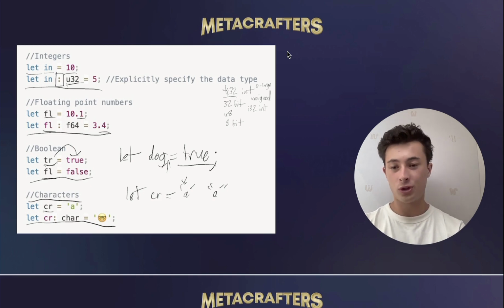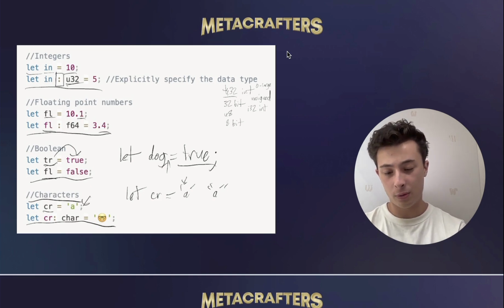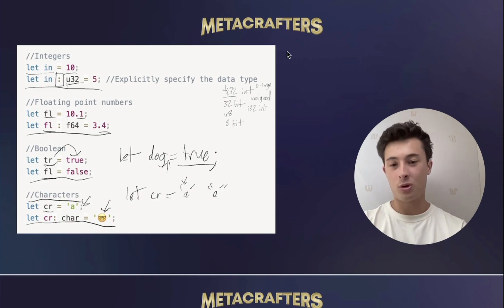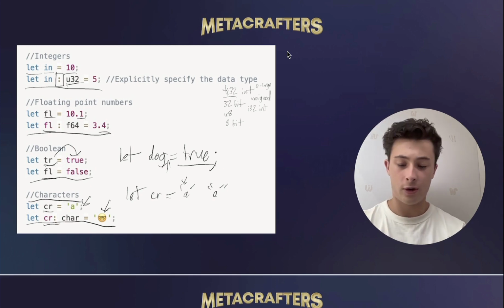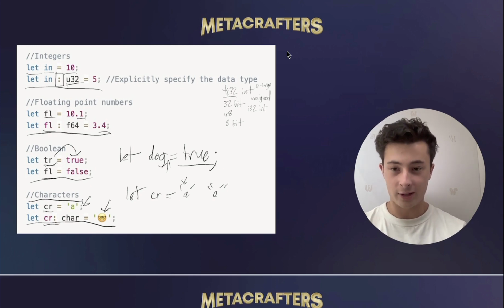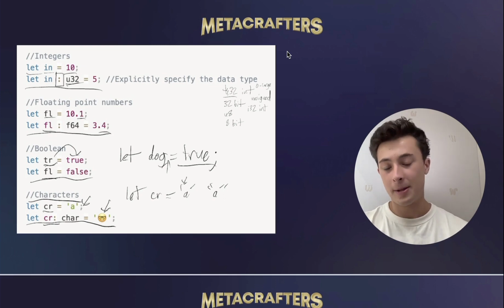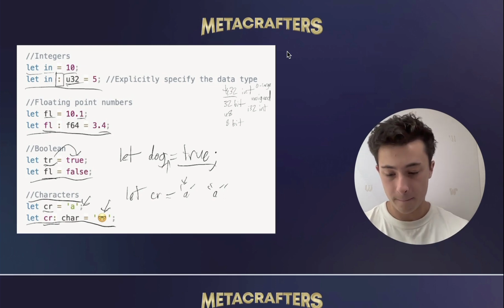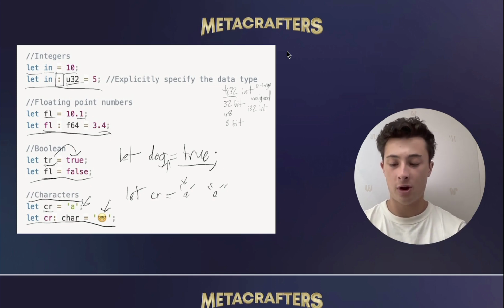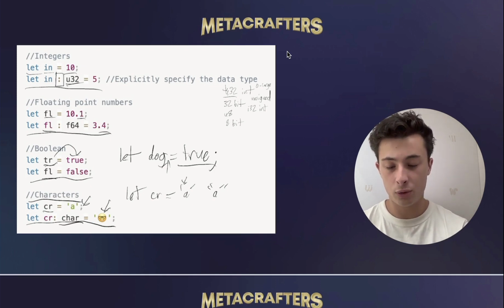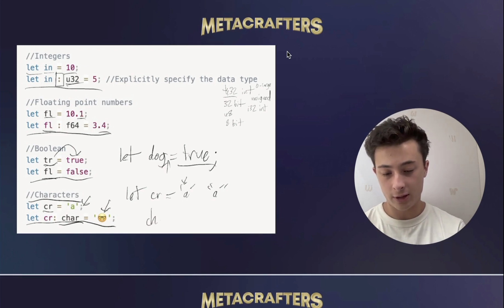If you just want a single character, like a letter or an emoji, then you use single quotes when defining. Down here, we have let cr with a colon char equal to the glasses emoji face. That's just specifying that it's a character data type. And we have let cr colon char equal to this emoji, which again specifies the char data type.